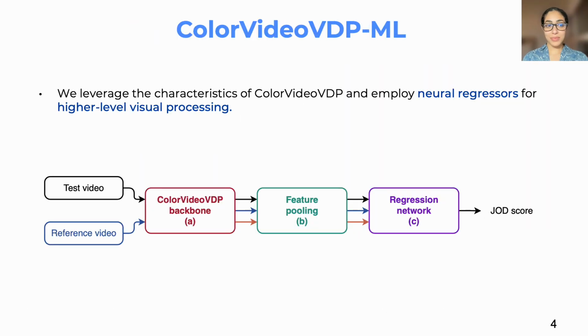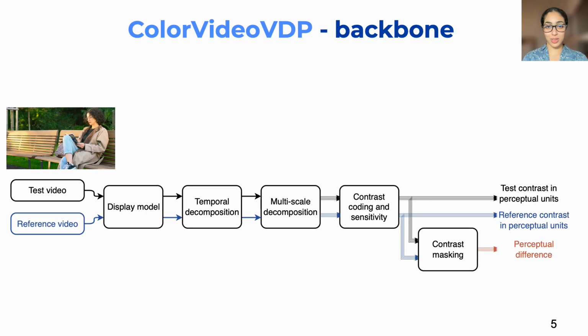So in this work, we want to leverage the characteristics of ColorVideoVDP: the fact that it's well generalizable, it natively accounts for SDR and HDR content, and for the display and viewing condition. And we employ a neural regressor for higher level visual processing like saliency and texture similarity. In this presentation, I'm going to delve into each block of our framework, and we're starting with the backbone, which is ColorVideoVDP.